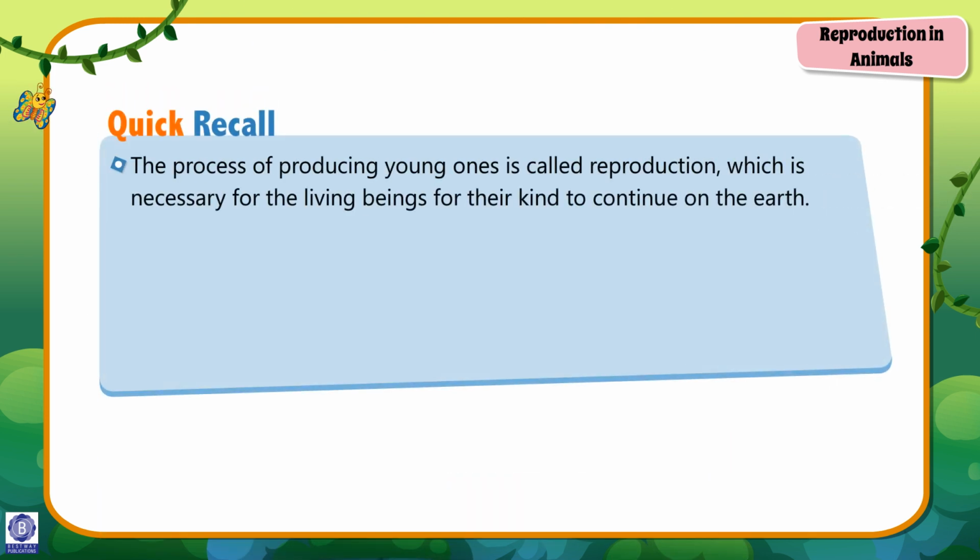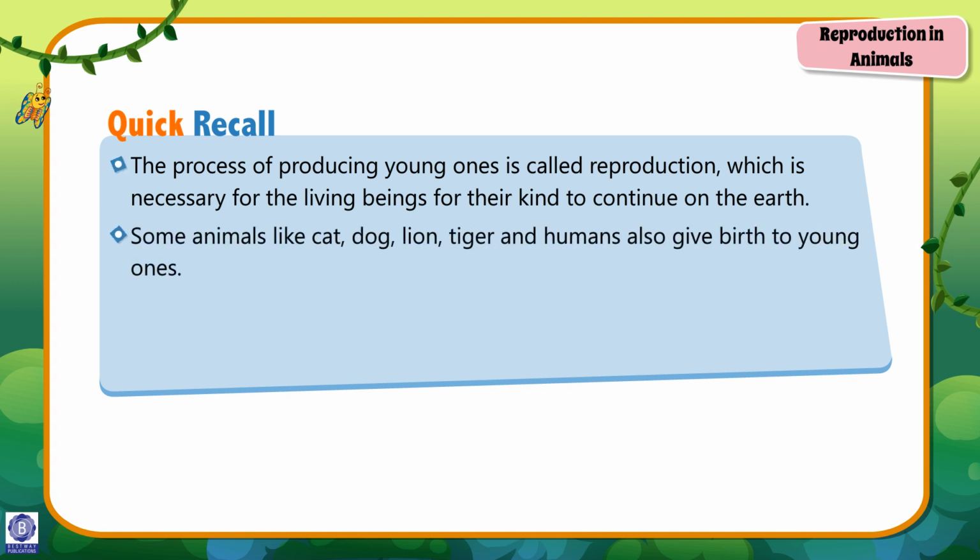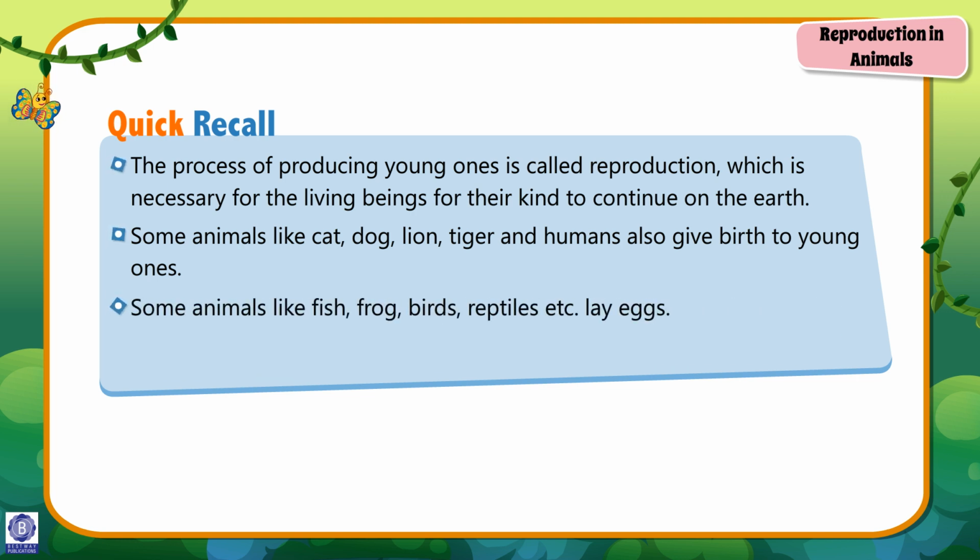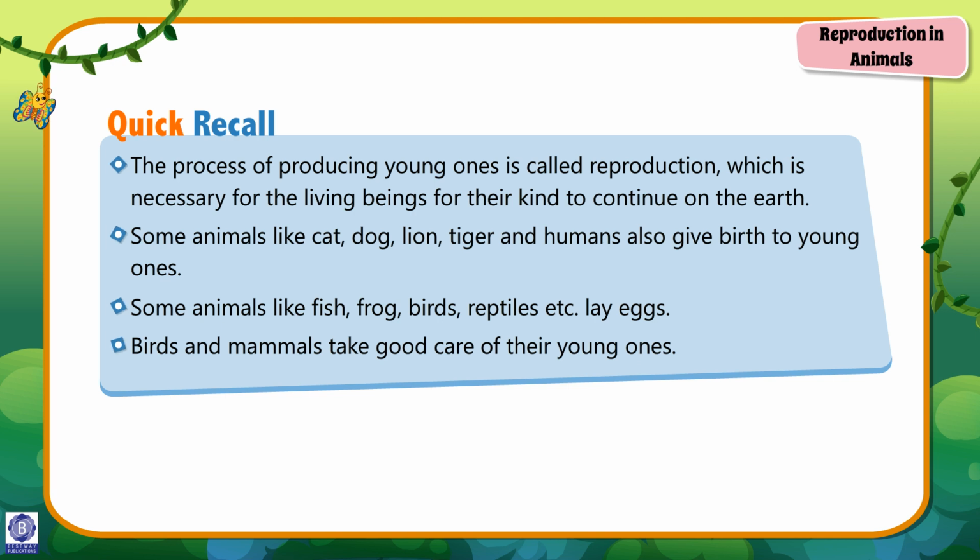Quick recall. The process of producing young ones is called reproduction, which is necessary for the living beings for their kind to continue on the earth. Some animals like cat, dog, lion, tiger, and humans give birth to young ones. Some animals like fish, frog, birds, reptiles, etc. lay eggs. Birds and mammals take good care of their young.